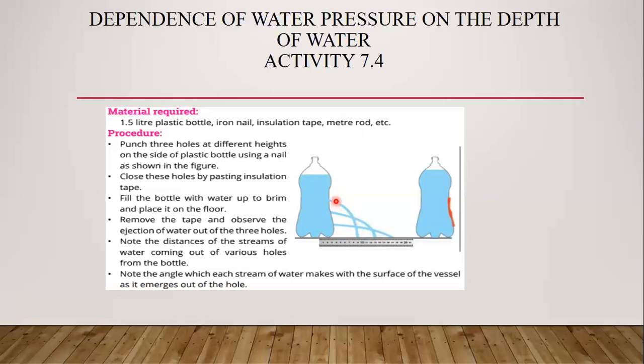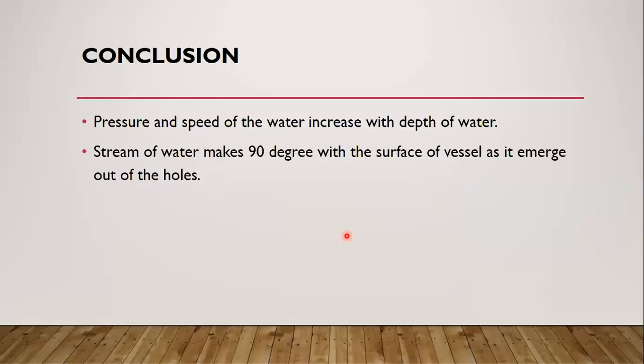Now just have a very close look here. The stream which is ejecting from the bottle makes an angle of 90 degrees at this point. Angle of 90, angle of 90. So the observation at this point is also not given in your book, and it is that each stream, whether coming from hole 1, 2, or 3, makes an angle of 90 degrees when it ejects from the bottle. The observations are also written in the slide. You just have a look at it.